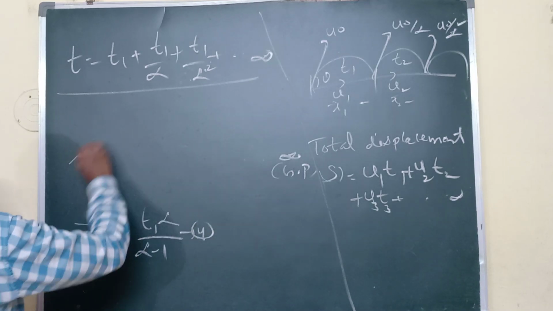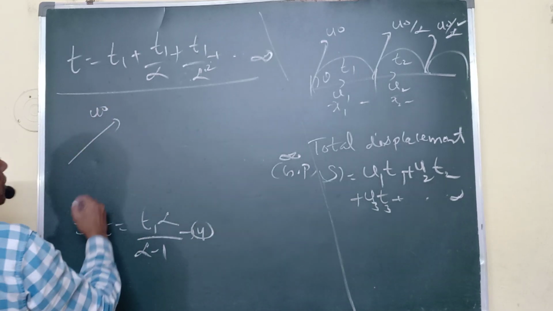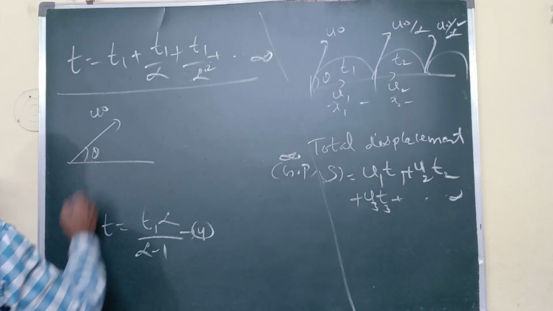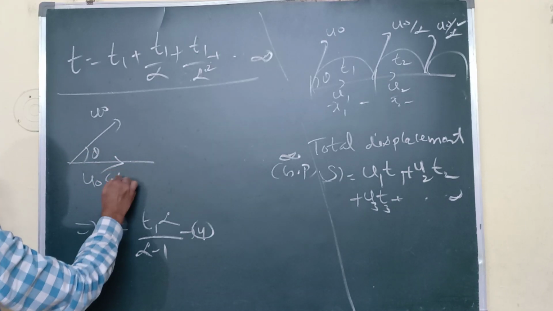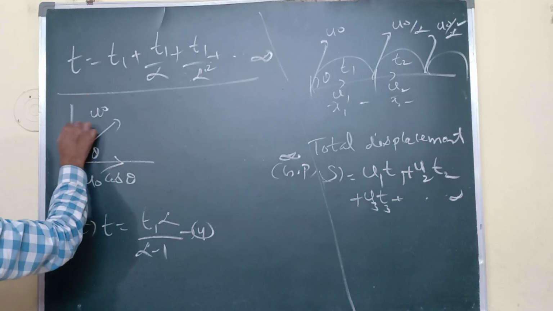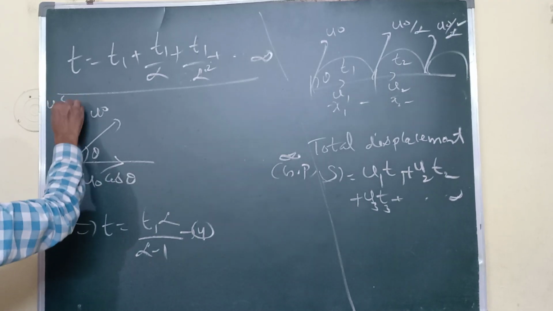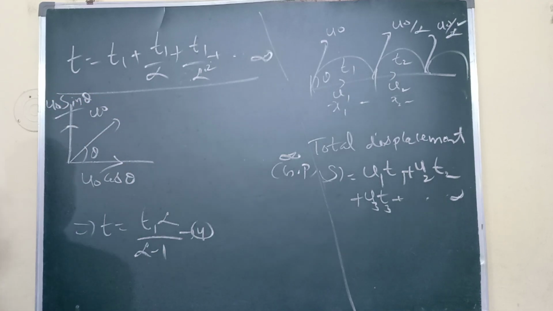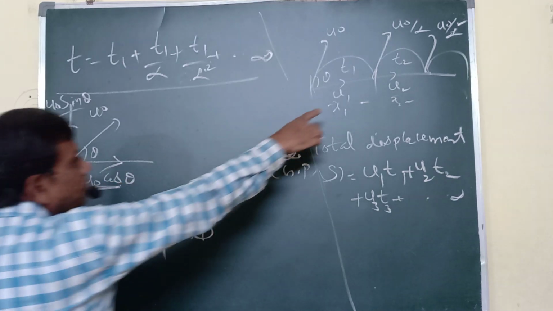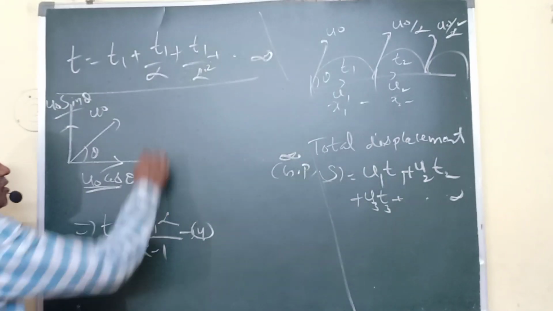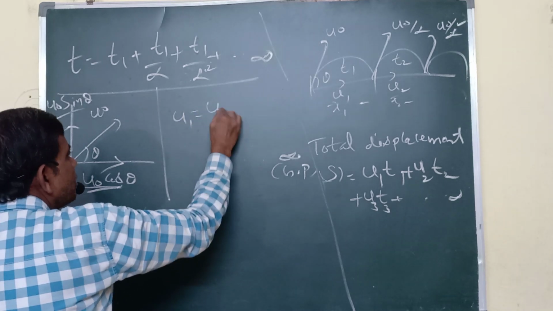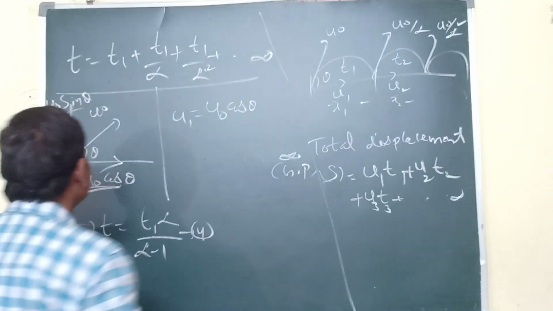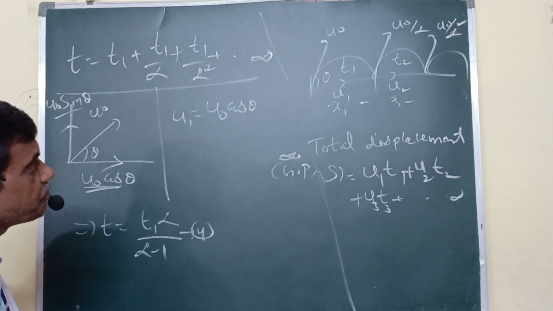if this is U0, making theta angle, then according to resolution of vectors, we get U0 cos theta, and this is U0 sin theta. But here U0 cos theta equals what we have taken as U1. So U1 equals U0 cos theta, angular projection.